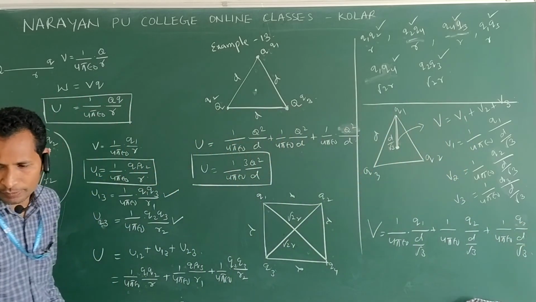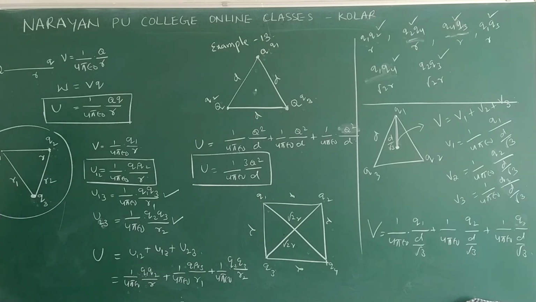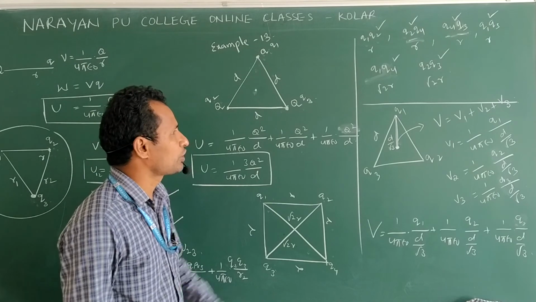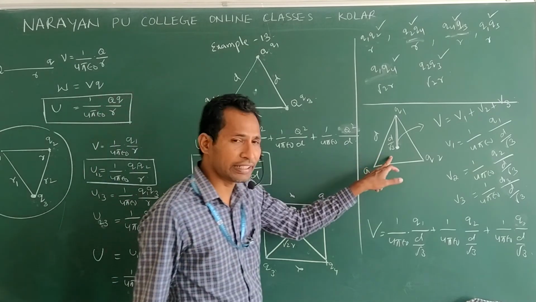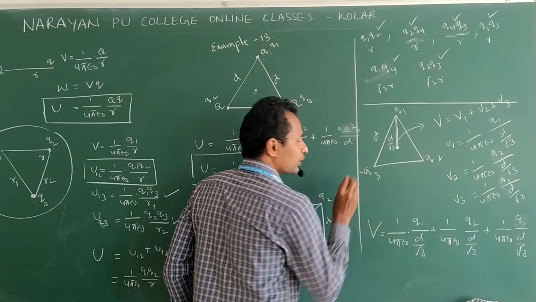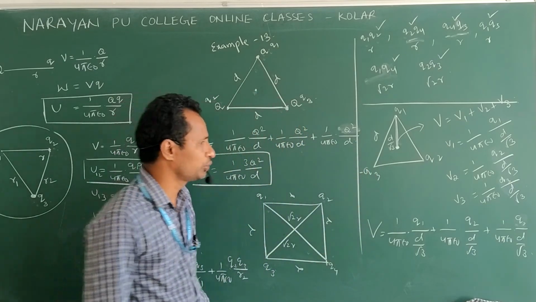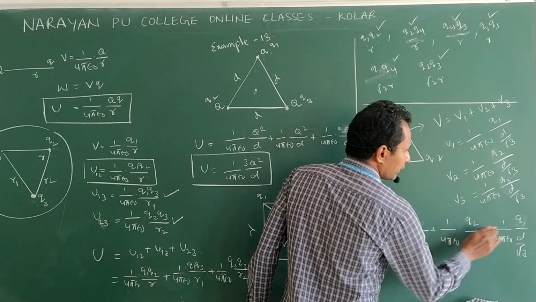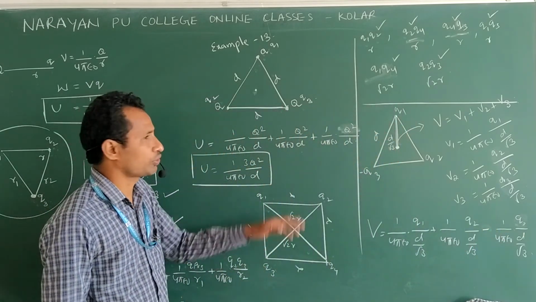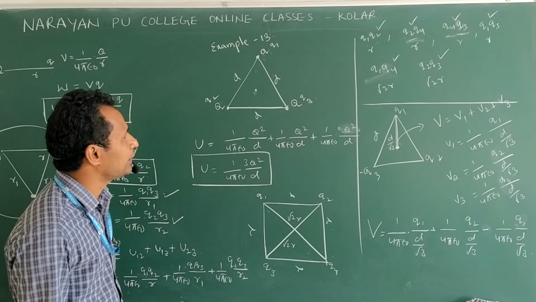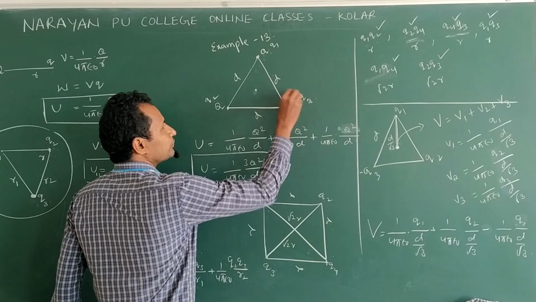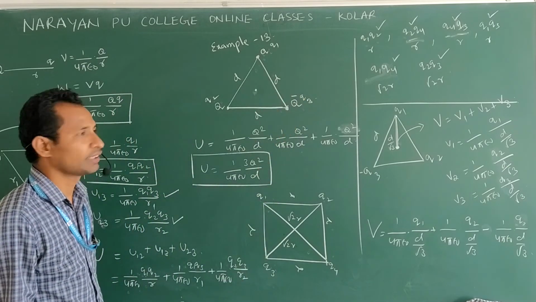Clear? So in the system of charges, for potential and potential energy, I have taken all as positive charges. Suppose in the potential case, if the charge Q3 is negative, what to do? You just change the sign. That's all. Now come to potential energy. Let us say Q3 is negative.